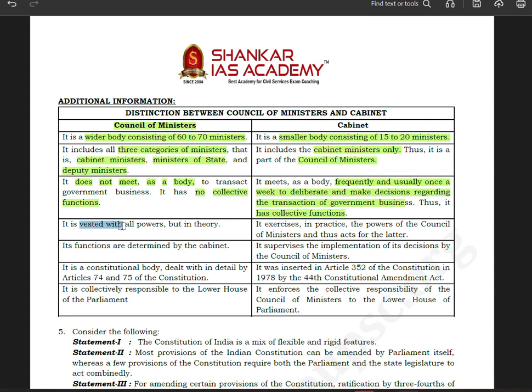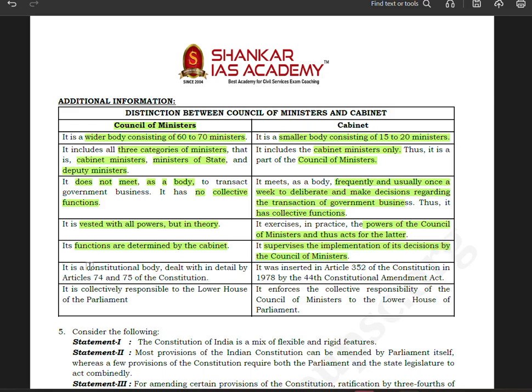The Council of Ministers is vested with all powers, but in theory. In practice, the Cabinet exercises the powers of the Council of Ministers and acts for the latter. The functions of the Council of Ministers are determined by the Cabinet. The Cabinet supervises the implementation of its decisions by the Council of Ministers.